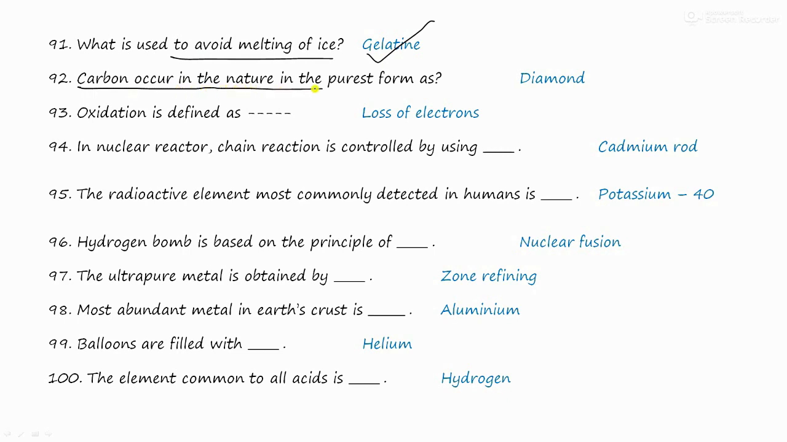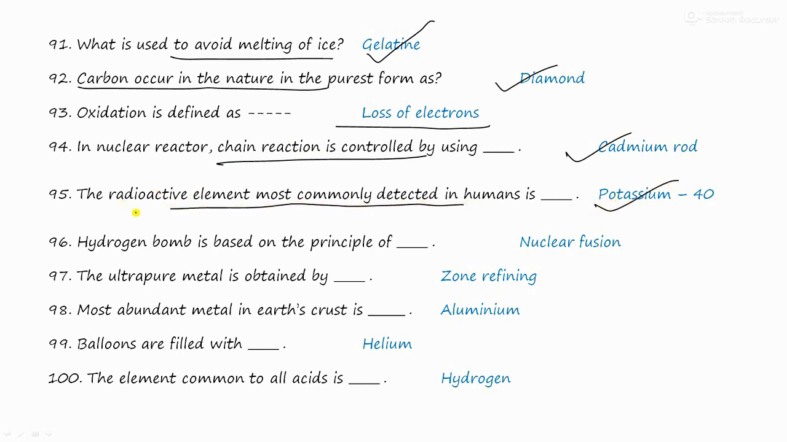Carbon occurs in nature in the purest form as diamond. Oxidation is also called loss of electrons. In nuclear reactor, chain reaction is controlled using cadmium rod. The radioactive element most commonly detected in humans is potassium-40. Hydrogen bomb is based on the principle of nuclear fusion. The ultra pure metal is obtained using zone refining method. The most abundant metal in earth crust is aluminium. Balloons are filled with helium gas. Which element is common in all acids? And it is hydrogen.